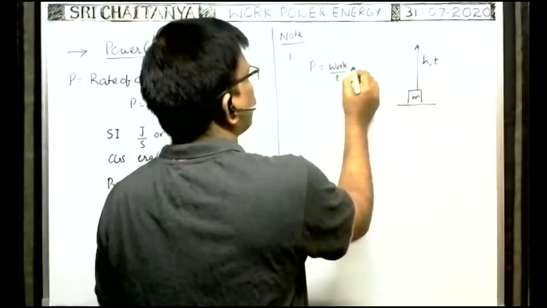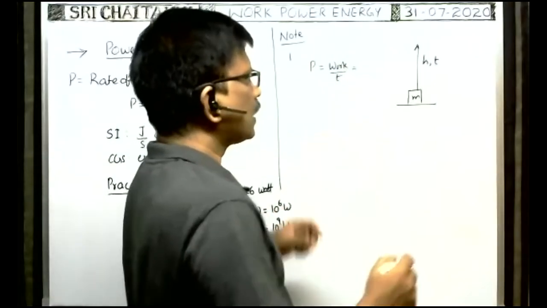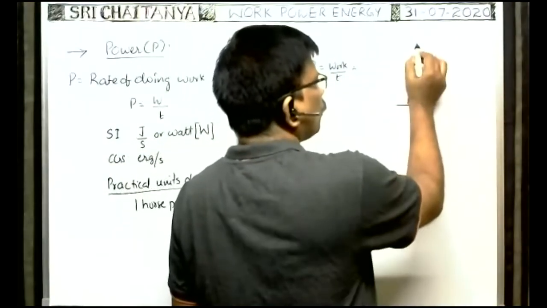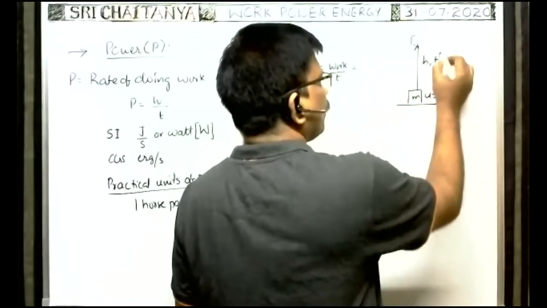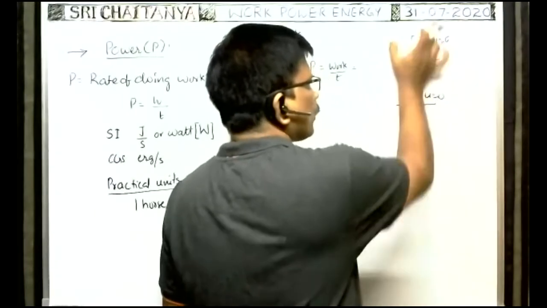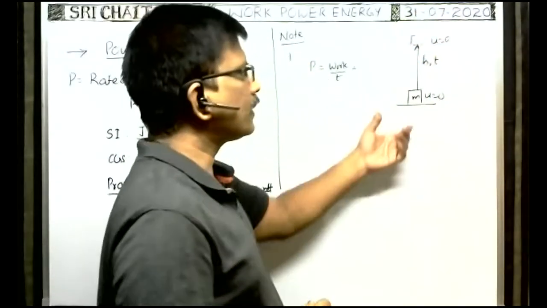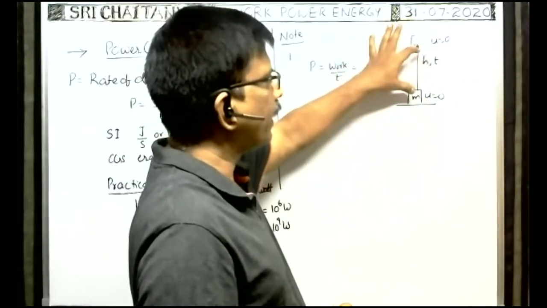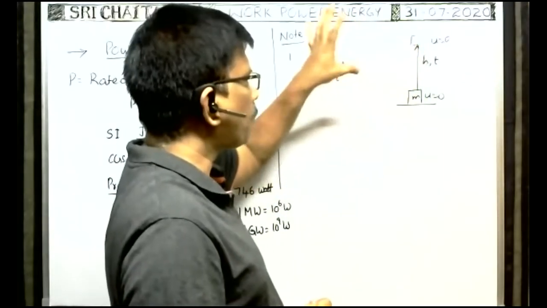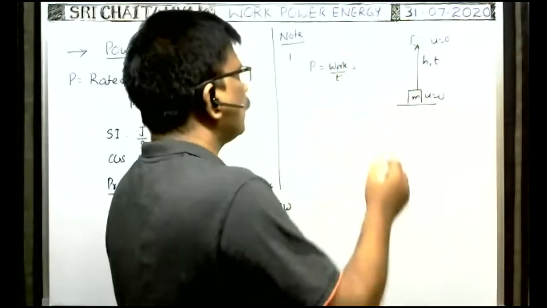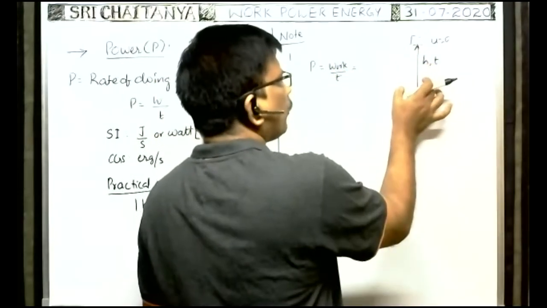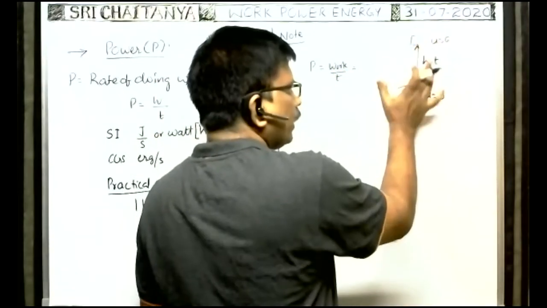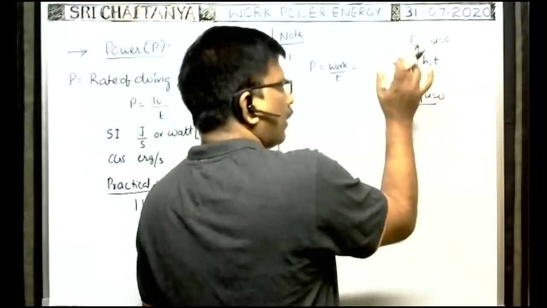We just have to lift the body to this position. Here the velocity is 0, and at the end the velocity is also 0. Slowly the body is displaced in the vertical direction up to a height h. What is the power of the motor required? Power of the motor required is work by time. What is the work to be done to lift the body up to a height h slowly, or with constant speed?